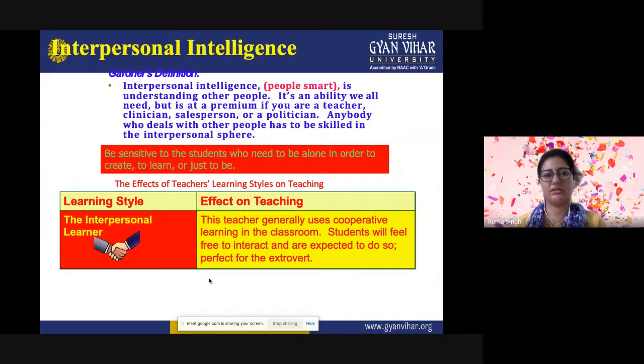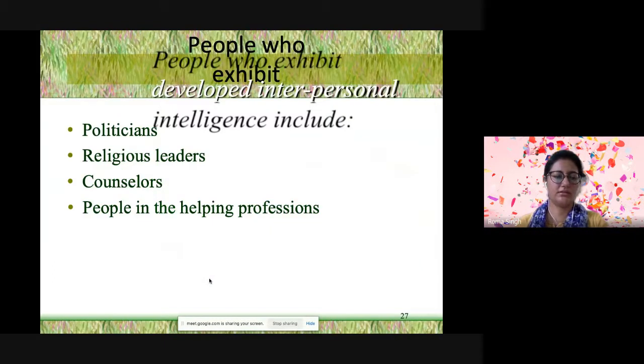So we can say interpersonal intelligence is mostly related to making good friends, speaking to others, speaking to unknown people, expressing your ideas whenever you want to. You are not an introvert, you are an extrovert in this way. So the teacher generally uses cooperative learning in the classroom. Students will feel free to interact and are expected to do so, perfect for the extrovert. And the people who have this kind of intelligence have a good understanding and relation. They can establish relationships with any people they meet, and they are not hesitant in doing so.